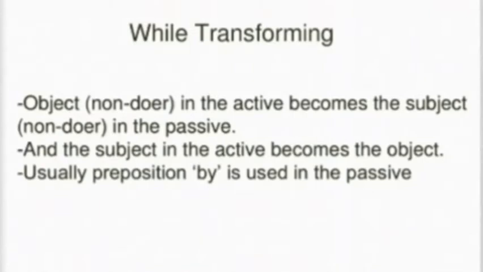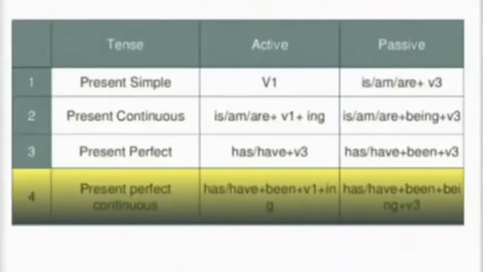Not every time the preposition by, sometimes it is to, just like he is known to me, and some others are used, but exemplarily and in the maximum way what is used, that is by. Tense, active and passive. Present, simple present, active, V1. Just like I play cricket, or I am playing cricket, or they are playing cricket. In passive it will be little different. It is, am, are. Just like I play cricket, cricket is played by me.